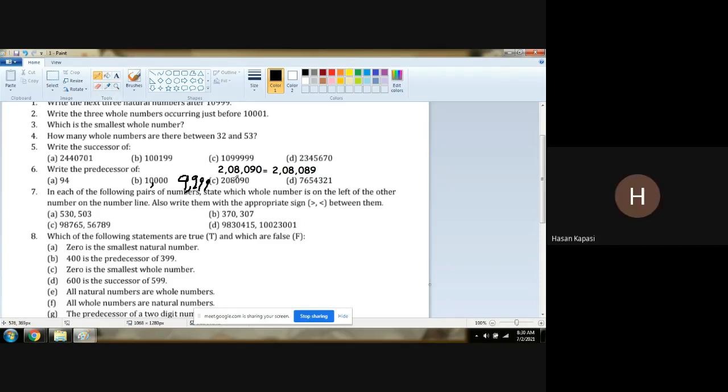Sir, here 0 came. So for that only, in predecessor, if it is 0 it gives trouble. Means in successor, sir, if it is 9 it gives trouble. Trouble in the sense the next digit also changes. If it is 90, it is converted to 89. Why? Sir, because 0 minus 1 can never happen, so it will be converted to 10. This 9 has to be cut and made 8. So 10 minus 1 will be 9, 8 will be down. Rest of all the numbers will be as it is. I have done this example on the board, watch the earlier video.